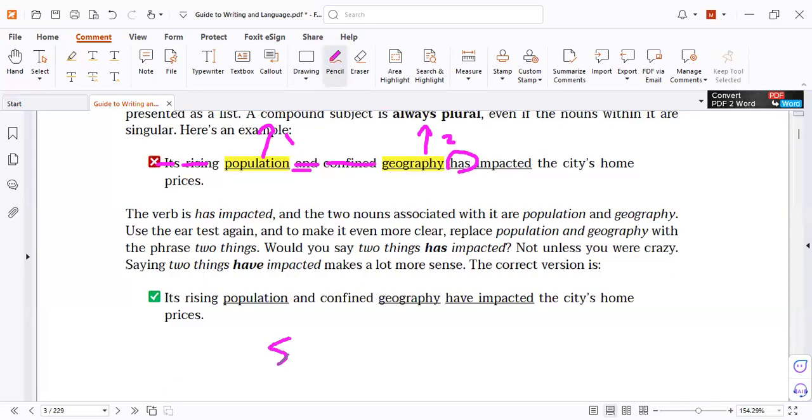So number one, I must find the subject first, and then check the verb. Sometimes the test will give you the verb, but most commonly it will give you the subject. Or we test you for the verb. We underline the verb. You will see some examples now.